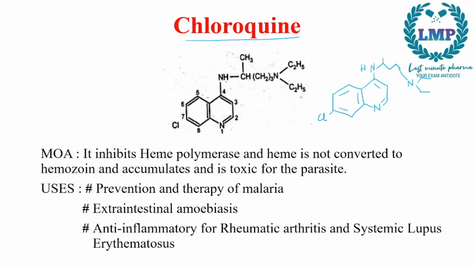So the MOA: it inhibits heme polymerase and heme is not converted to hemozoin. So there is accumulation of heme and it is toxic for the parasite. Now the uses are prevention and therapy of malaria, extraintestinal amoebiasis, and as an anti-inflammatory agent for rheumatoid arthritis and systemic lupus erythematosus.